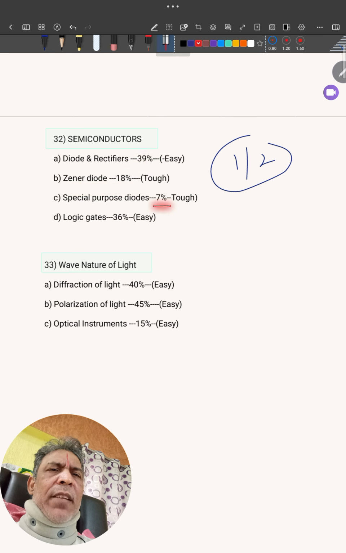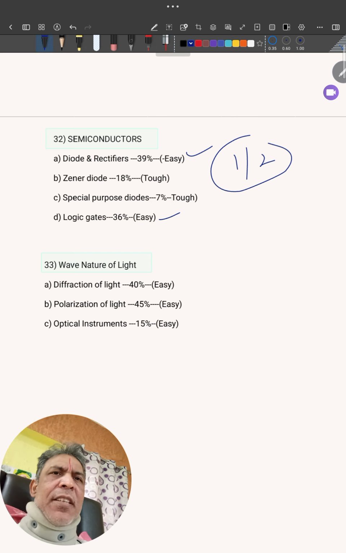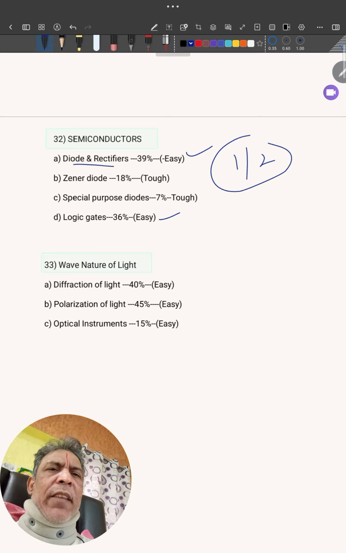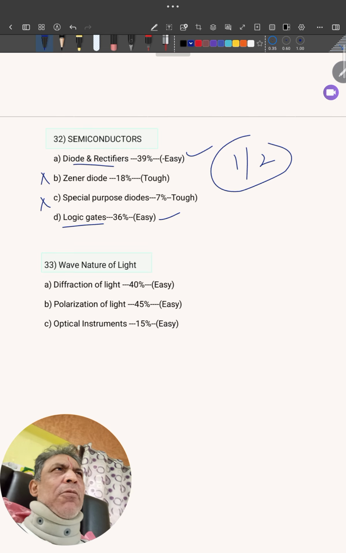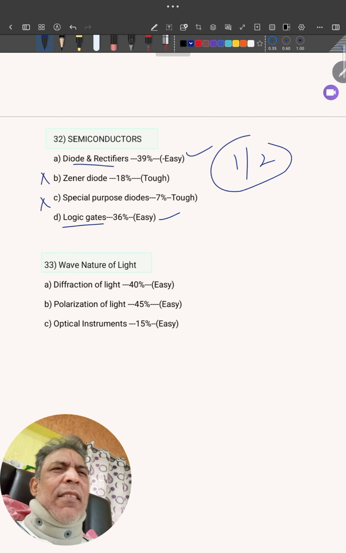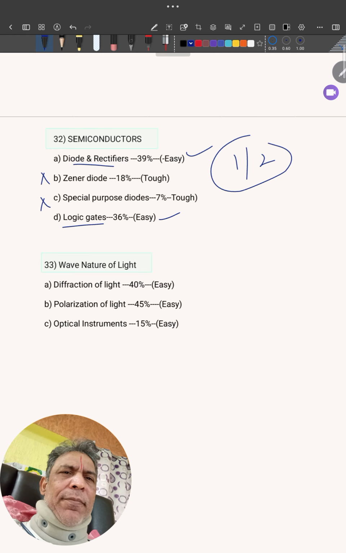This is also tough. Logic gates, very easy. So you have to really work out this. At least prepare diodes and rectifiers, logic gates. These things you find difficult? Okay, leave it, no problem. Because see, we have to work out more easier and higher weightage topics. That's why I'm segregating subtopics like this.